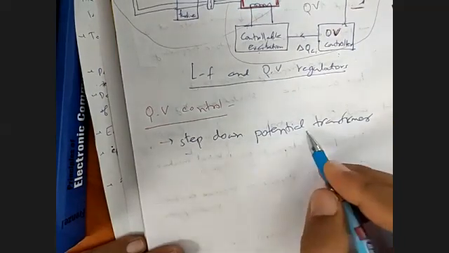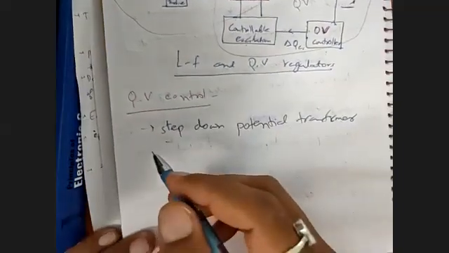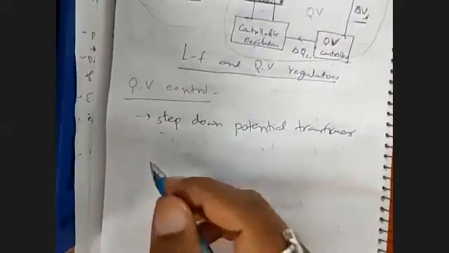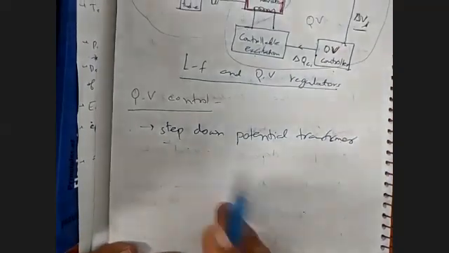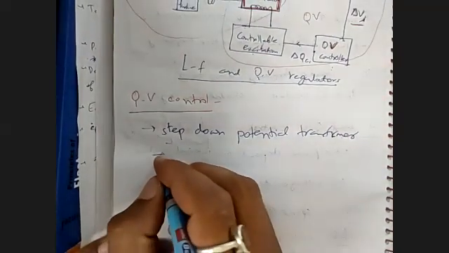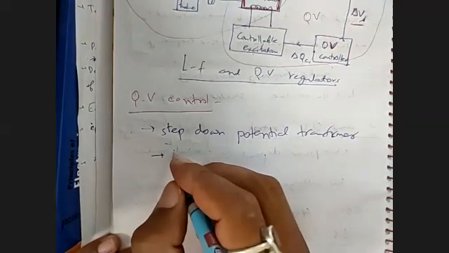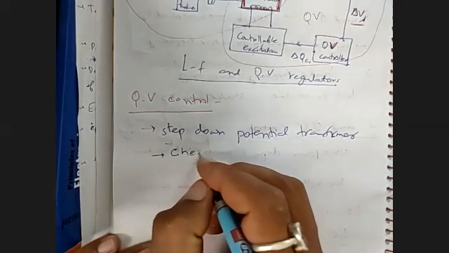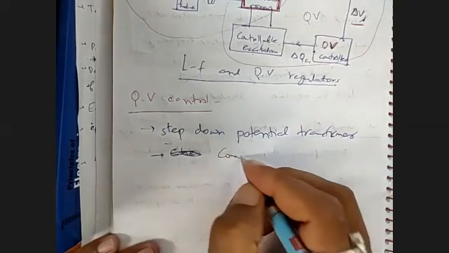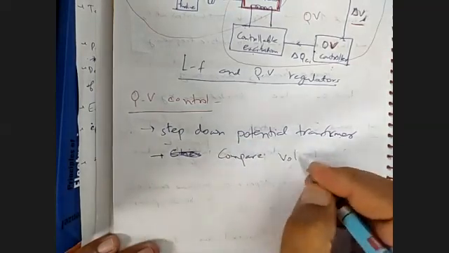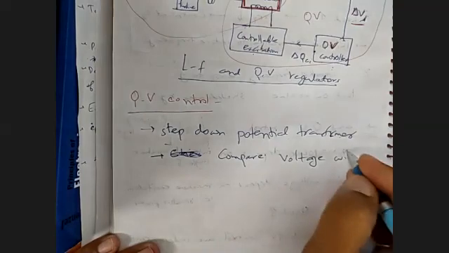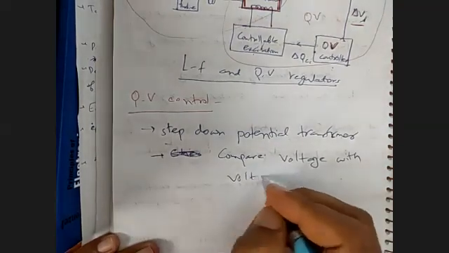This will be a step down potential transformer. So we will be stepping down this voltage of the generator, and then we will check or compare the voltage with the voltage reference.